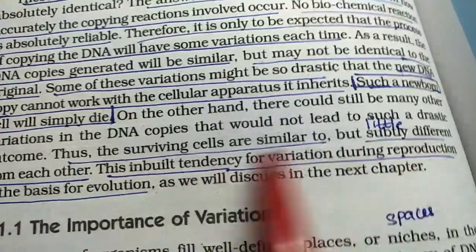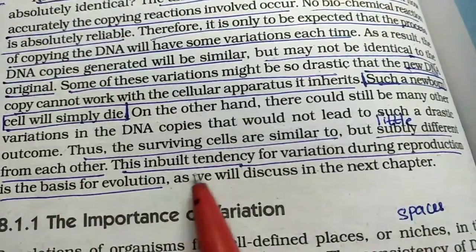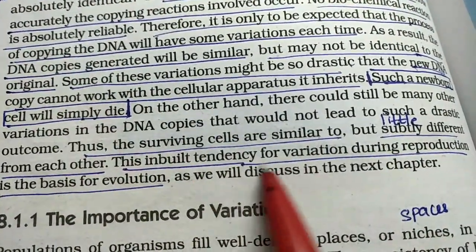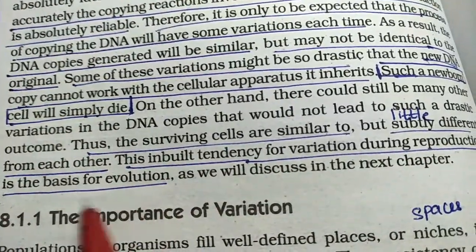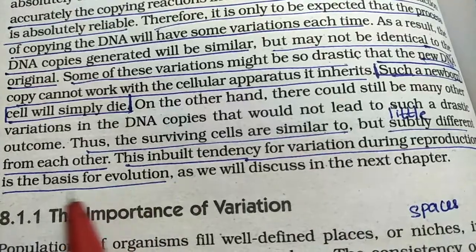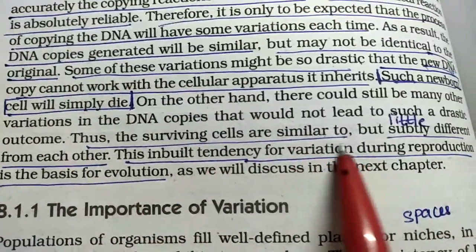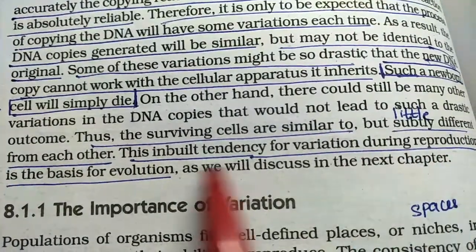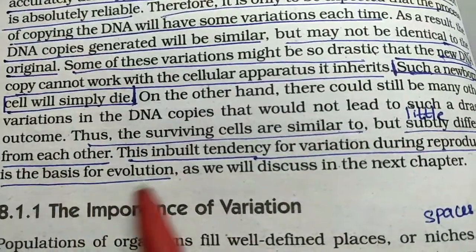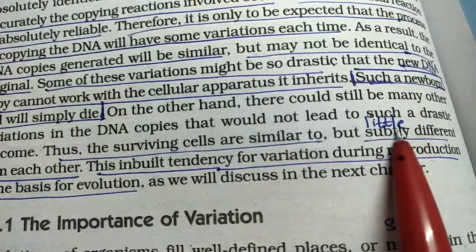Subtle means very little differences from each other. They have an inbuilt tendency for variation during reproduction, which is the basis of evolution. So the evolution here has taken place because of the variation in DNA during reproduction. The copies vary from each other, but only by very minor differences.